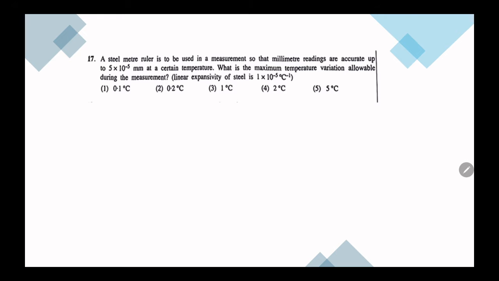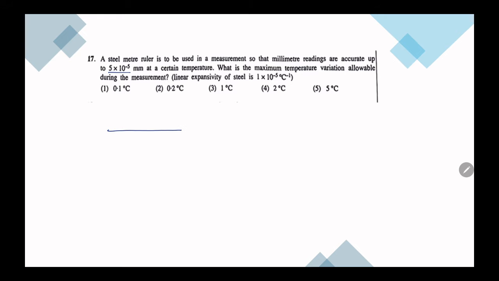Question number 17. A steel metal ruler is to be used in a measurement so that the millimeter readings are accurate up to 5 into 10 to the minus 5 millimeter at a certain temperature. What is the maximum temperature variation allowable during the measurement? Okay, now try to understand this question really well.